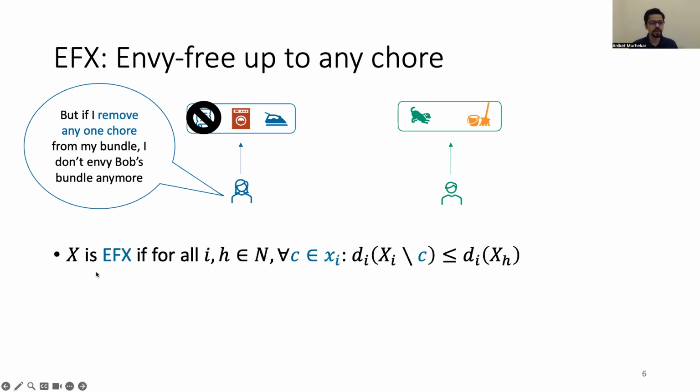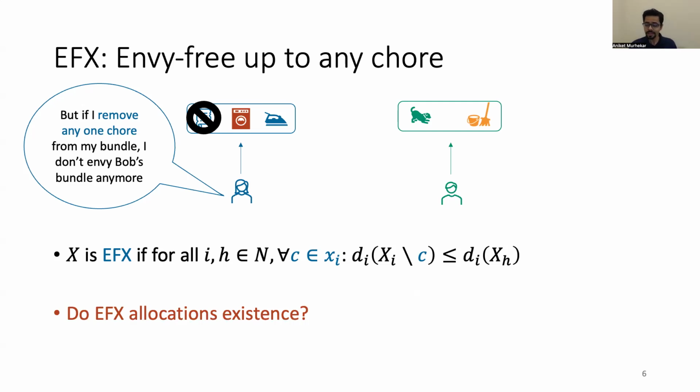So formally, an allocation X is EFX if for all pairs of agents i and h, no matter which chore c you remove from i's own bundle, the disutility after removing that chore does not exceed the disutility that i would receive if she had any other agent's bundle.